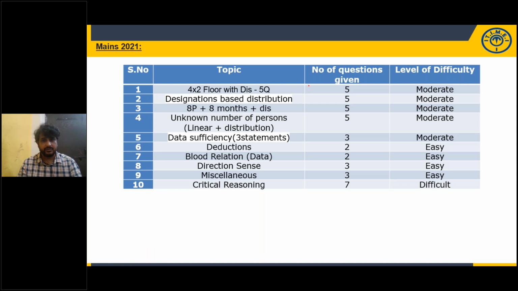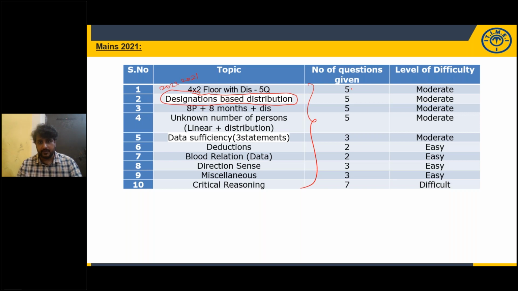Just take a screenshot. Look at this model. Designations based and distribution. This was given in 2022 as well as 2021, both the years.